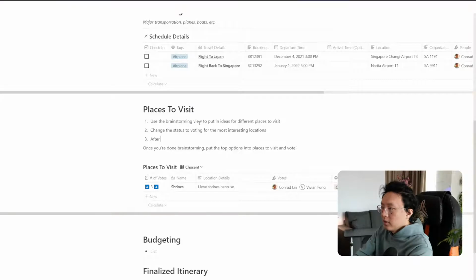After voting, put the highest voted categories, options, change status to chosen.